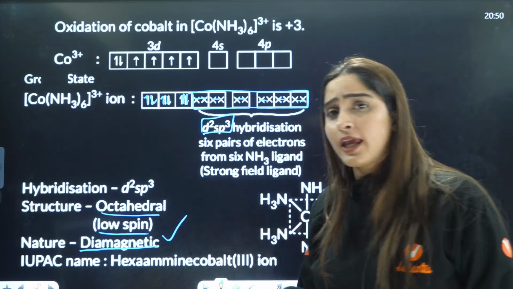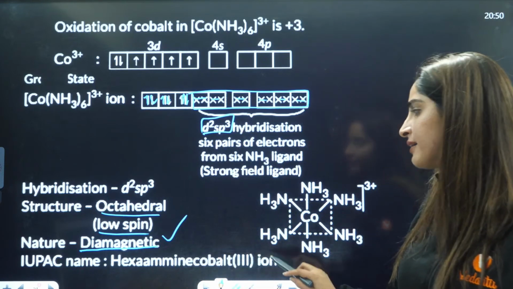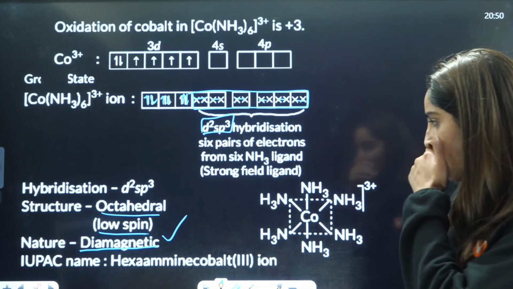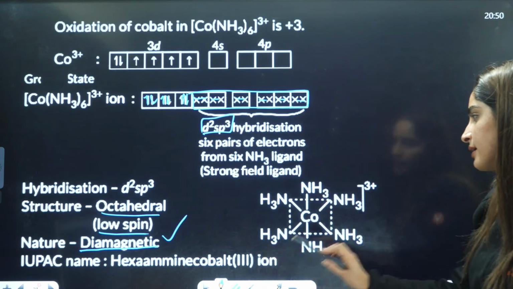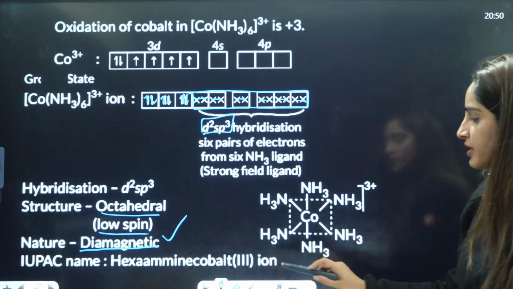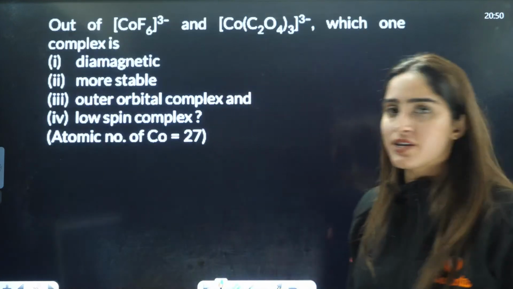Next is the IUPAC name here. The IUPAC name is hexaamminecobalt(III) ion. Because cobalt has a 3 oxidation state and this is just an ion, it is called an ion here. So everything we have written here.